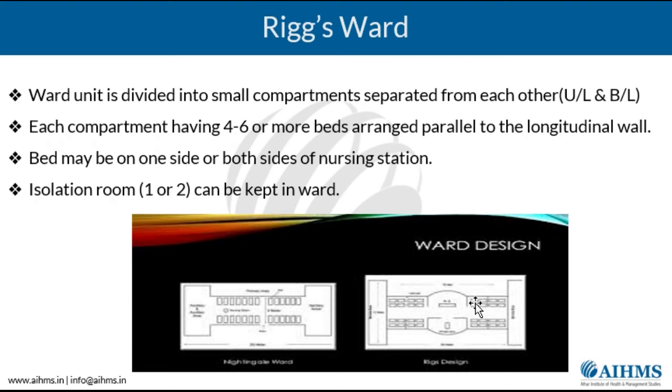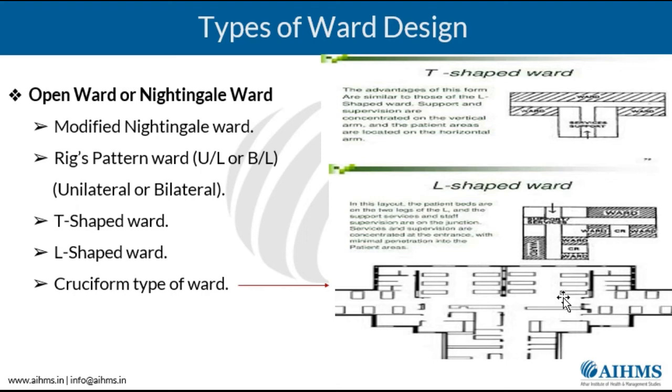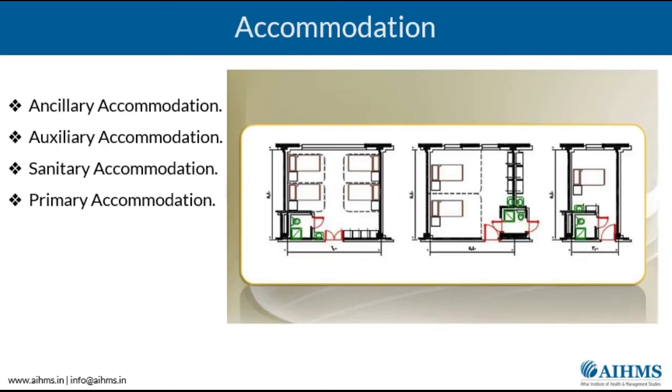Similarly, the beds can also be arranged in X fashion. When you arrange them in X fashion, this is known as cruciform. Here you see, it is like this and it is like this, so it is a cruciform type of arrangement. And it can also be arranged in Z pattern. The disadvantages in such a case are that the communication between the nurse and the patient is going to be hampered, direct observation is not possible, the wards may become longer, and more staff is required.